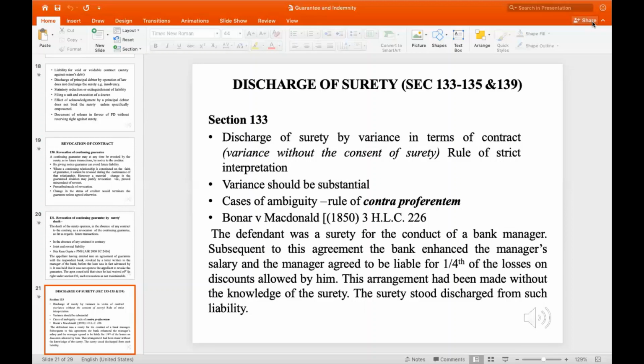Subsequent to this agreement, the bank enhanced the manager's salary, and the manager agreed to be liable for one-fourth of the losses on discounts allowed by him. This arrangement had been made without the knowledge of the surety. The surety stood discharged from such liability. The note has to be made that if the variance made in the contract is without the consent, then the surety can be discharged immediately.